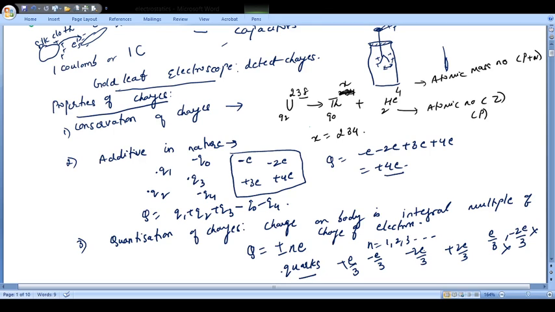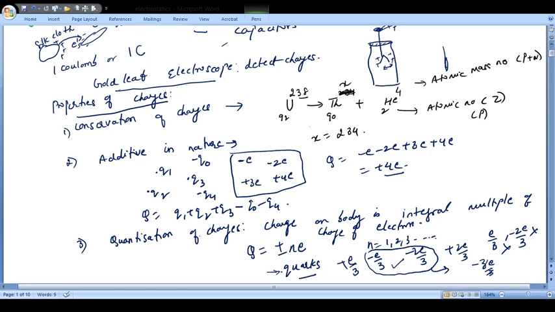For example, a charge of e by 3 and minus 2e by 3 combine to give minus e by 3 upon 3 times 3, so the total is e. So quarks will exist only in such combinations. This is something more for particle physics, so we will not go further into it.